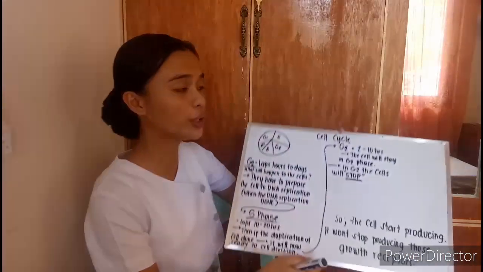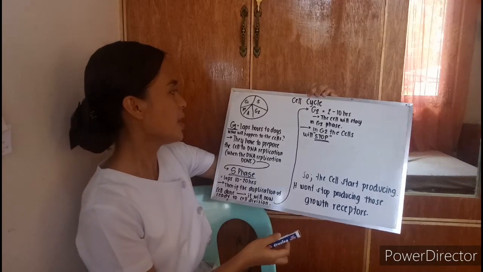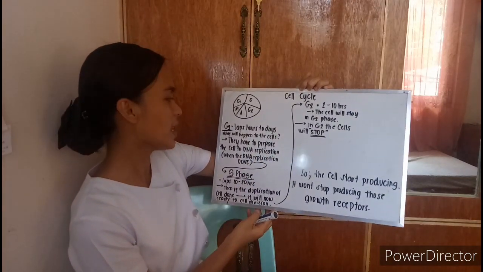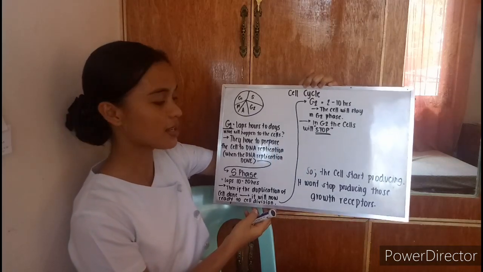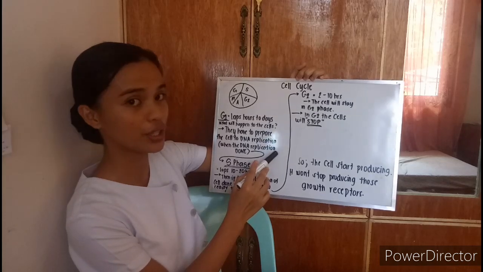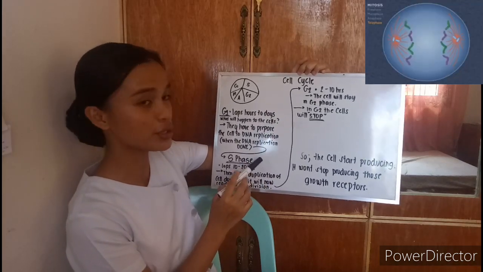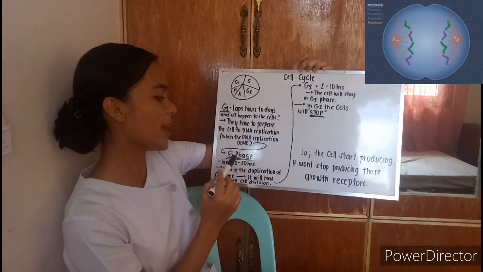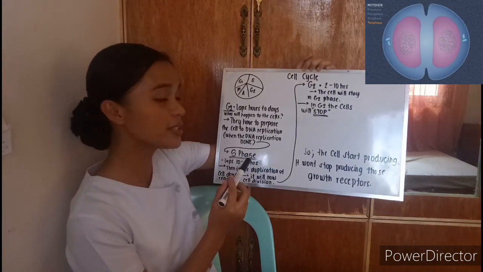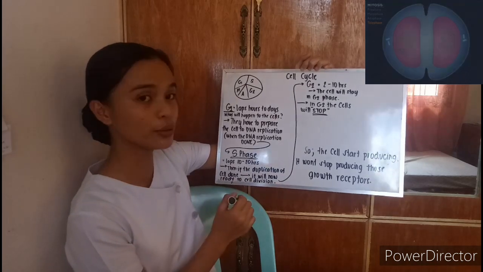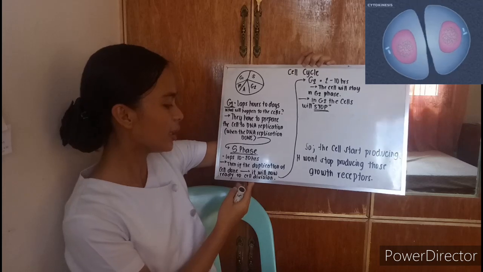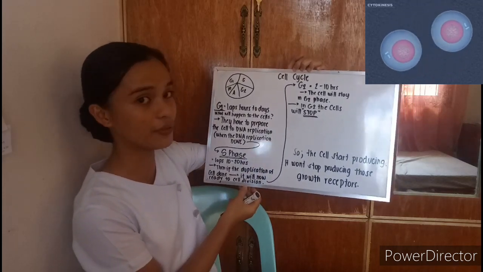So we will go now to the role of the cell cycle. The G1 phase lasts between hours to days. So what will happen to the cells? They have to prepare for DNA replication. When the DNA replication is done, it will go to the S phase or synthesis phase. In the synthesis phase, it lasts between 10 to 20 hours. Then when the duplication of the cell is done, it is ready for cell division.